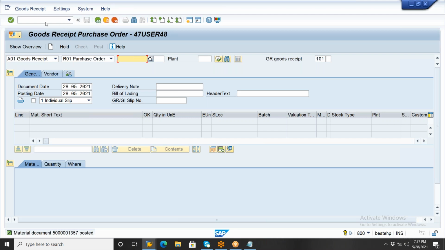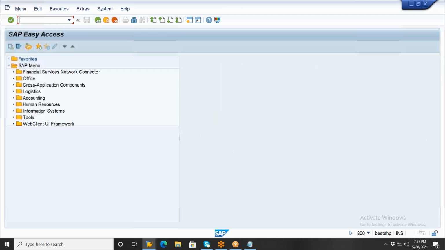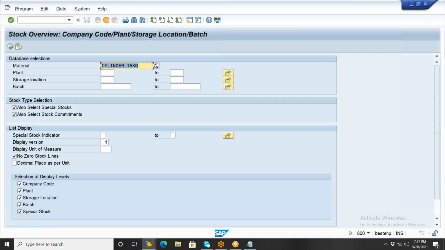So now if you go and check your stock overview, we're going to check the stock overview in MMBE. In MMBE, please observe your cylinder 15 kg. How many? This is not your stock here. Actually, the material is in our premises, meaning the cylinder is in our premises, but the cylinders do not belong to our stock, right?